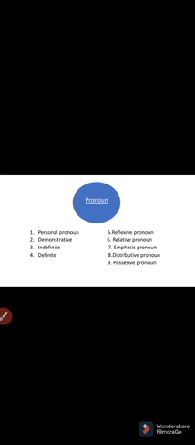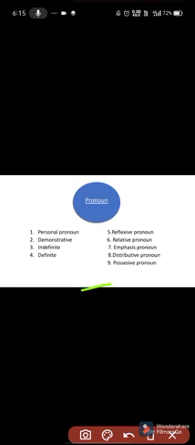In this way we have learned all types of pronouns today, only the emphasizing pronoun is remaining, except this. We will also cover it in further sessions.